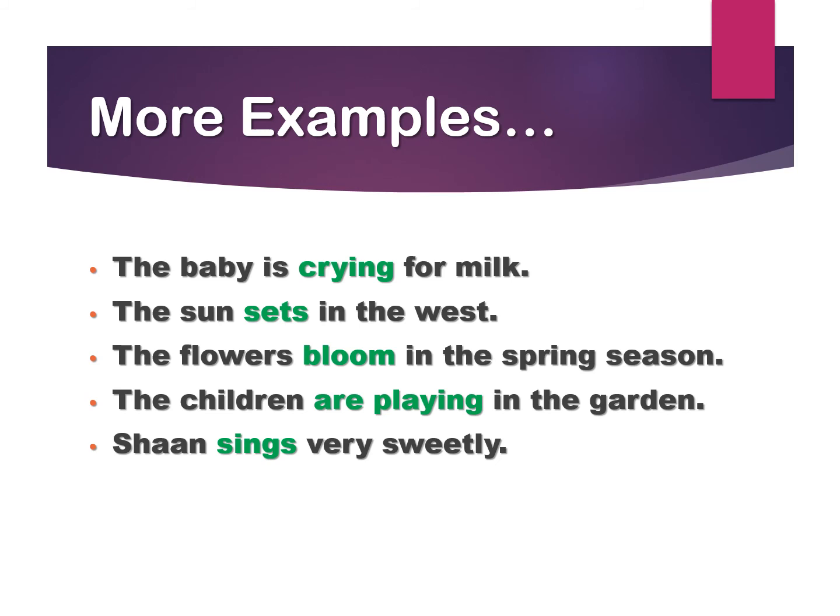Shan sings very sweetly. There is no object for the verb sings. But again, this verb also can be made into a transitive verb if we add an object, song. Shan sings a song very sweetly. In that case, the verb sings will be a transitive verb because the action is passing on to song. But in the earlier sentences, all the verbs which are marked with green color are intransitive verbs because they do not have any object and the action does not pass on to any object.